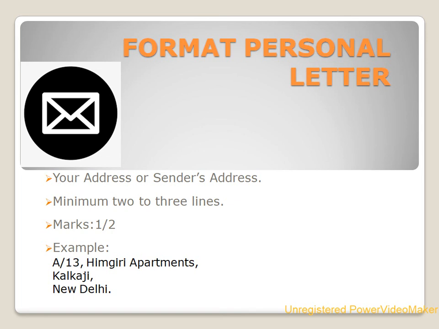The first thing that we write in a personal letter is your address, or the sender's address. It should be in minimum 2 to 3 lines. This carries half mark. Let's see one example of an address. A/13, Himgiri Apartments, Kalkaji, New Delhi. This is how you will write the sender's address.